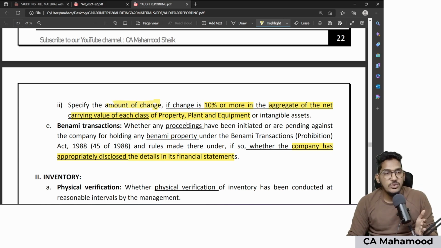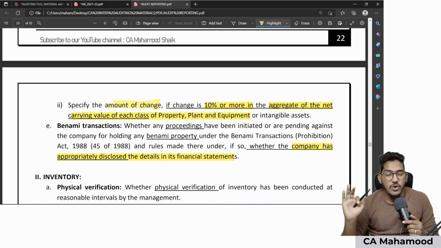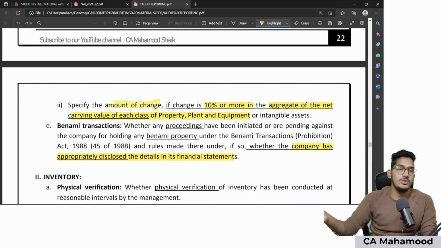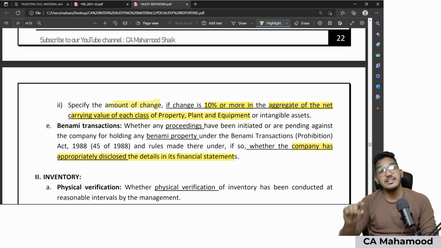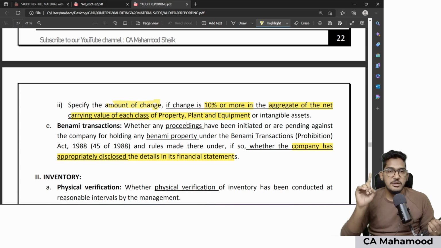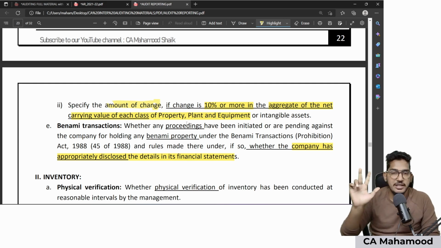In this case also, CARO is not asking the auditor to disclose the Benami transactions in his audit report. They are just asking the auditor to check whether the company disclosed the details of Benami transactions in their financial statements or not. Clear? So this is the first reporting requirement, PPE. Regarding that, 5 points are there. Number 1 is regarding proper record maintenance. Number 2, whether physical verification was done by the management. Number 3, title of the immovable properties are held in the name of the company.